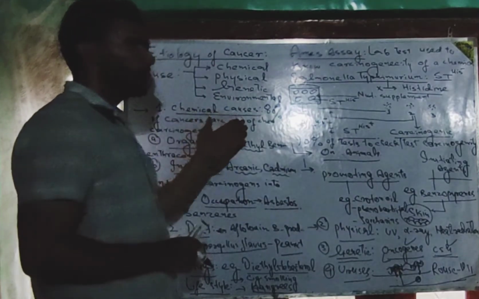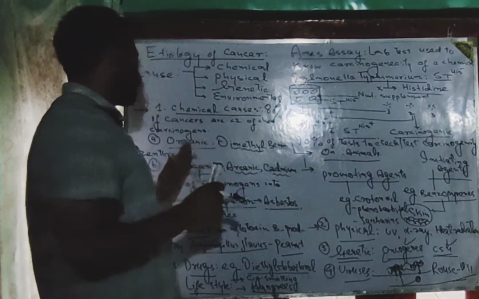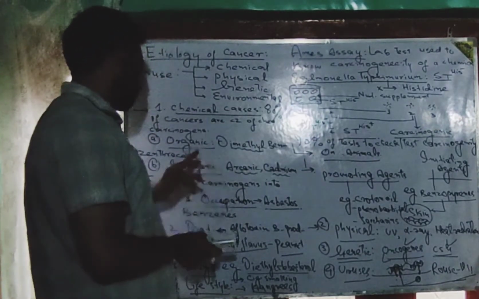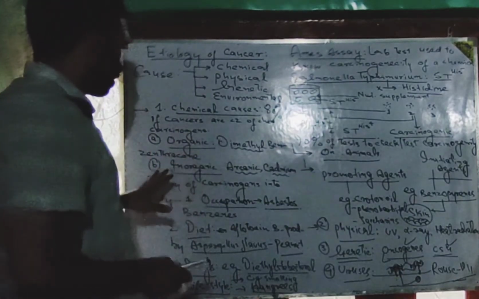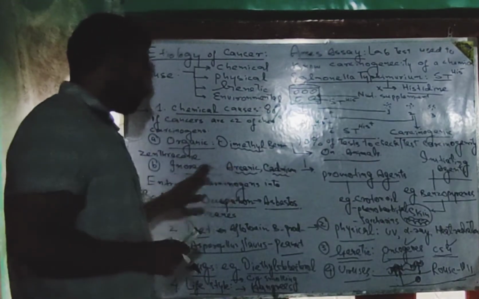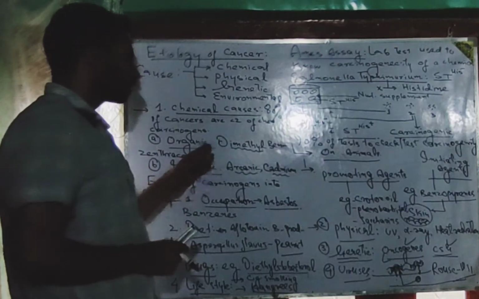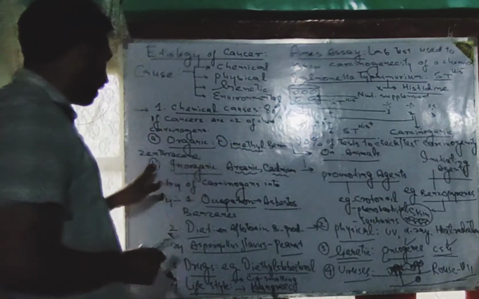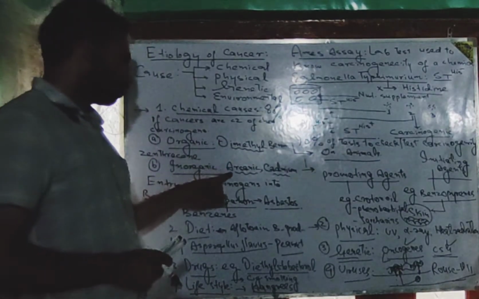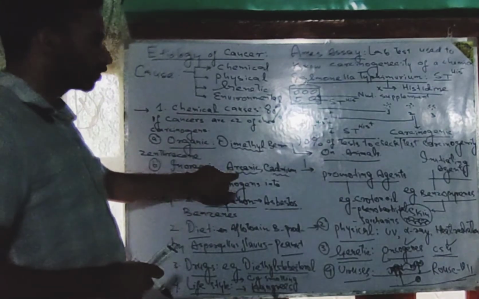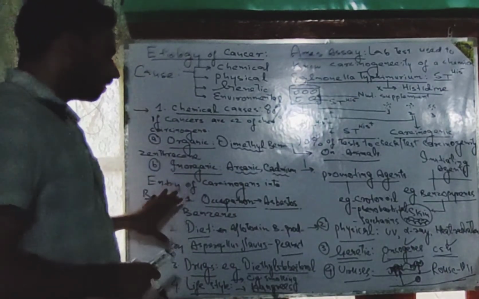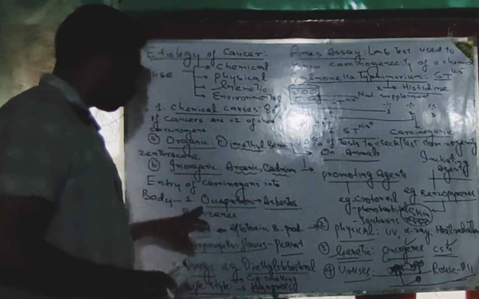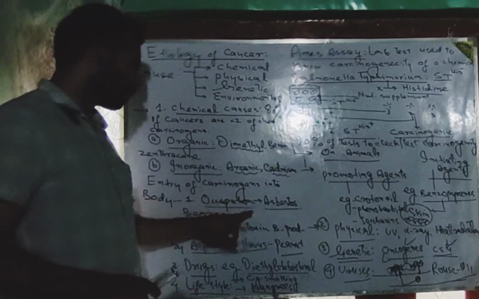And chemical causes constitute more than 80% of the cancers which get developed. Among the chemical carcinogens, we can divide them into organic types or inorganic types. The example of an organic chemical carcinogen is dimethylbenzanthracene, and the examples of inorganic chemical carcinogens are arsenic and cadmium. And then we also came to know the means of entry of carcinogens into one's body. Means of entry can be occupational, for example asbestos, benzene.